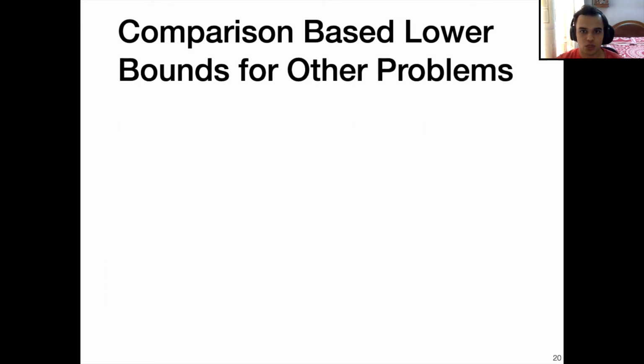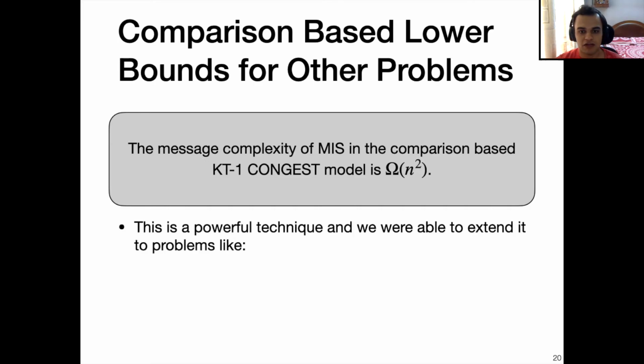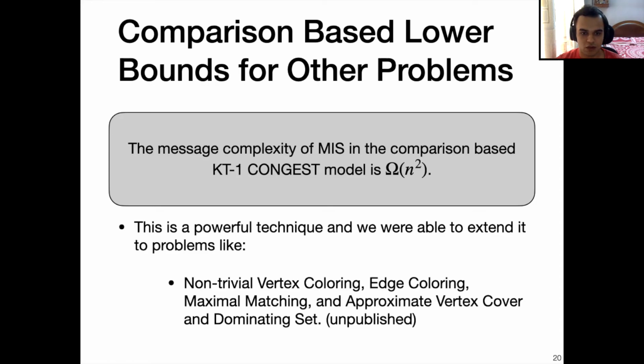We also show comparison-based lower bounds for other problems. In particular, we show that the message complexity of MIS in the KT1 comparison-based CONGEST model is Omega of n squared. This is a powerful technique, and we were able to extend it to problems like non-trivial vertex coloring, edge coloring, maximal matching, approximate vertex cover, and dominating set. And these results are still unpublished.